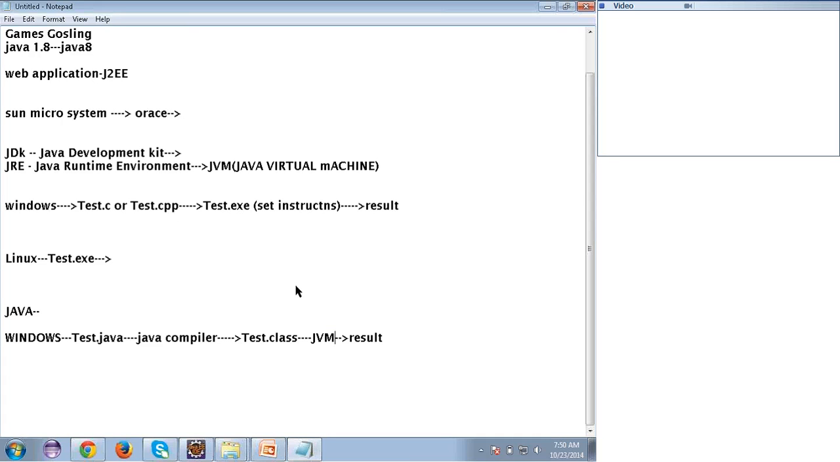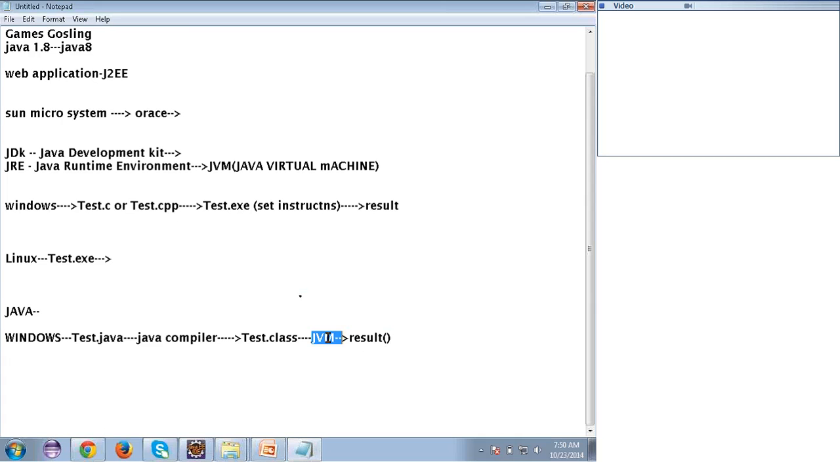Yeah, when I install Java on my machine, I'll get the JVM, right? So what this JVM will do is, it will convert this .class file to the assembly language, I can say, a set of instructions which can be understood by the Windows operating system. So this JVM will do the conversion. Clear?